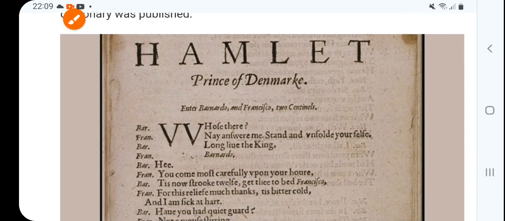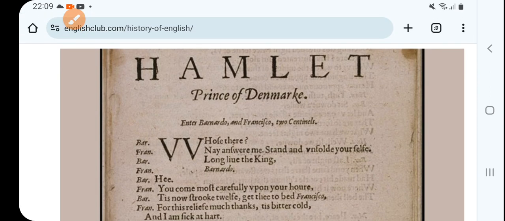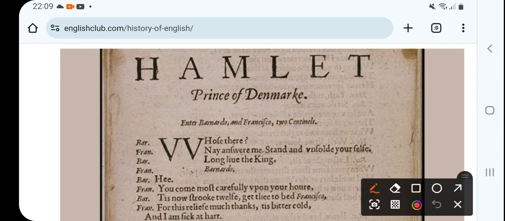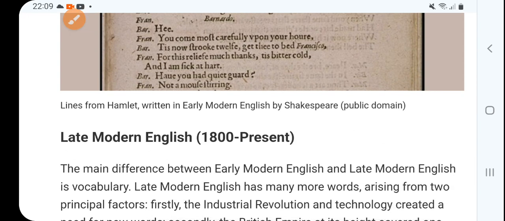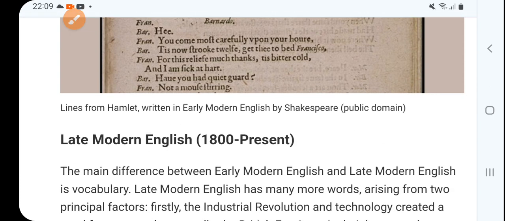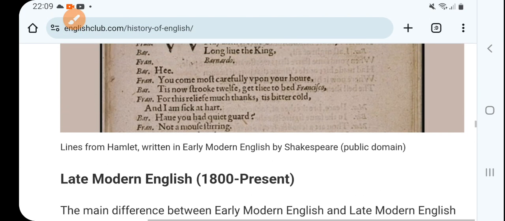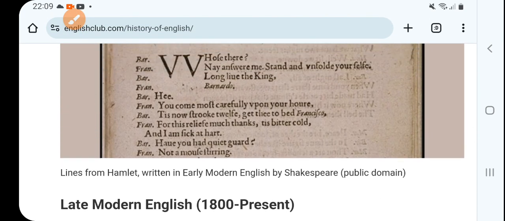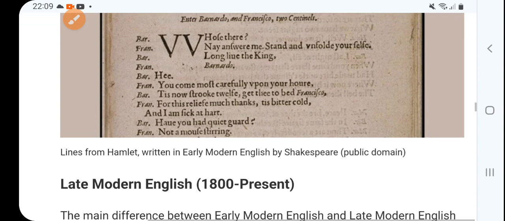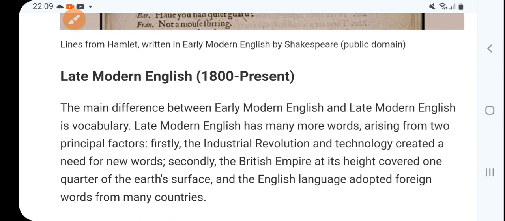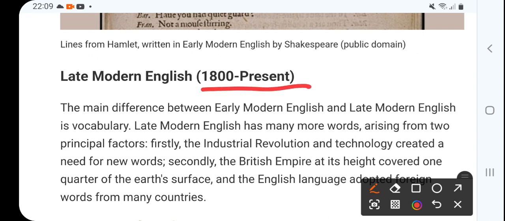Now, here is Hamlet, Prince of Denmark. This Hamlet was written this way, given just as an example. It is Hamlet written in early modern English by Shakespeare. But again, if you see, many words you will not be able to understand. Okay. Now, late modern English: 18th century to present, till date.